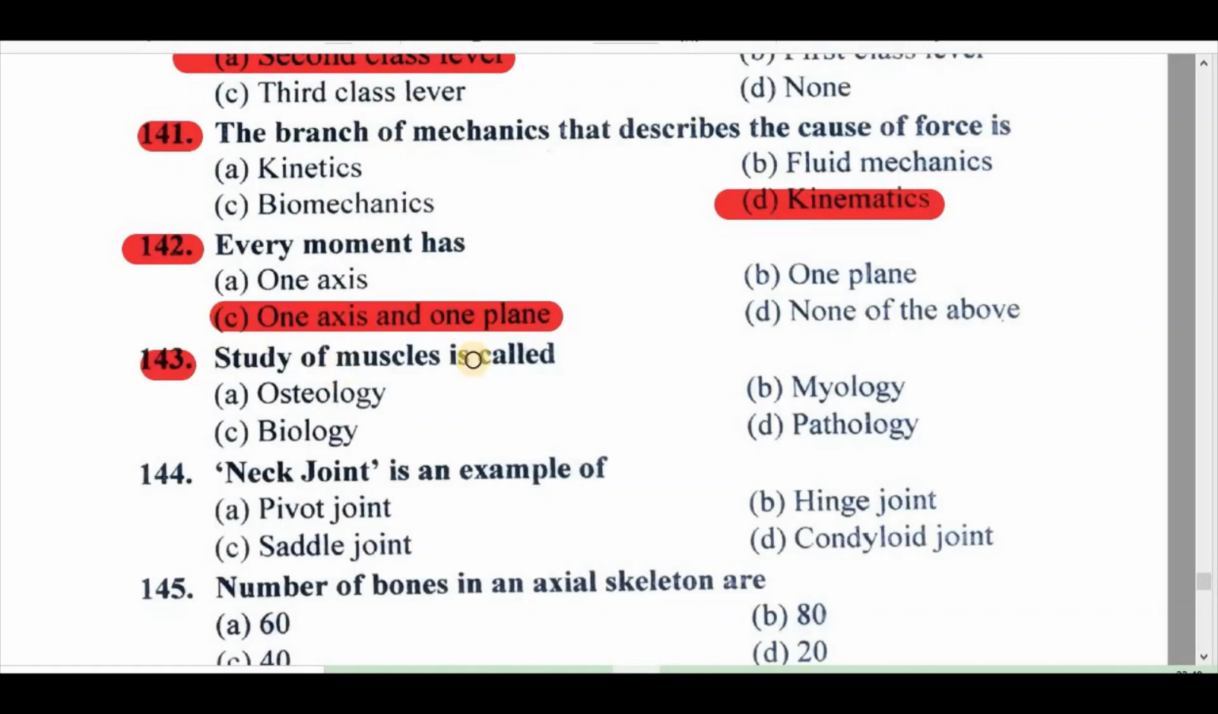143. Study of muscle is called A. osteology, B. myology, C. biology, D. pathology. Right answer is B, myology. 144. Neck joint is an example of A. pivot joint, B. hinge joint, C. saddle joint, D. condylar joint. Right answer is A, pivot joint.